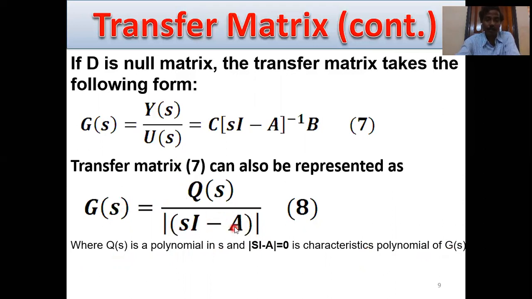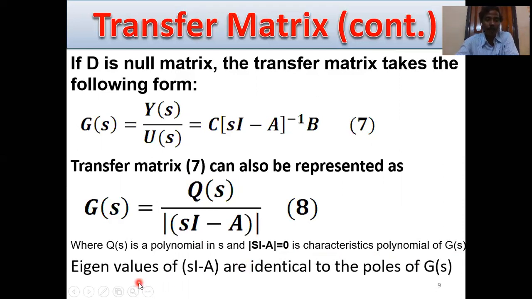This part gives the roots of the characteristic equation, which is why it is called the characteristic polynomial of G(s). Eigenvalues of A are identical to the poles of G(s). That means this also gives the poles of the characteristic equation.